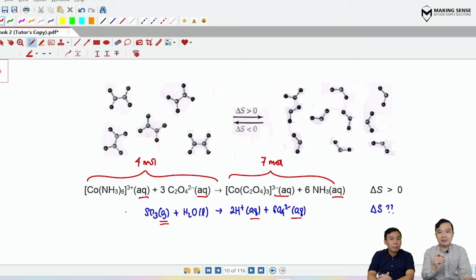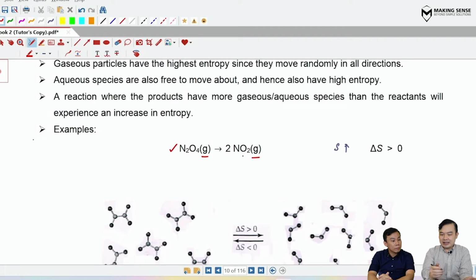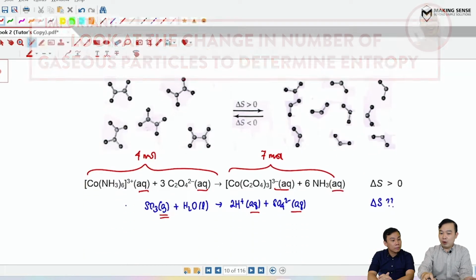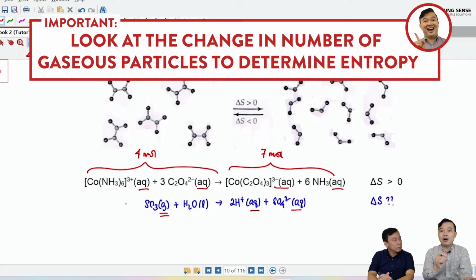Now this implies that every time there's a change in the number of gases, that will affect the entropy change the most. Yep. Okay, so I'm going to correct your understanding a little bit. Instead of just looking at the change in the number of particles, what is more important is to look at the change in the number of gaseous particles. So using this revised theory, can you change your answer as well?